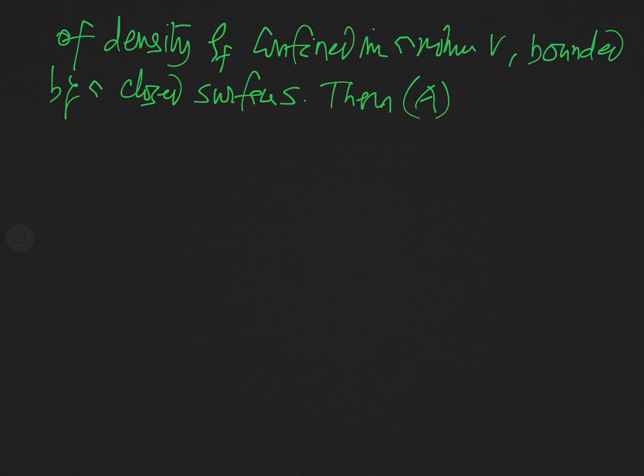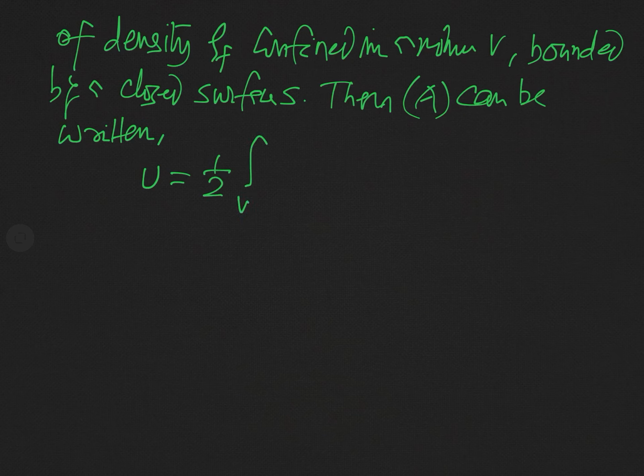In fact, then the result defined in A we can now write in this way. A can be written in this condition as simply u equal to 1 over 2 integral over V phi into rho f dV, and say this is equation 5.